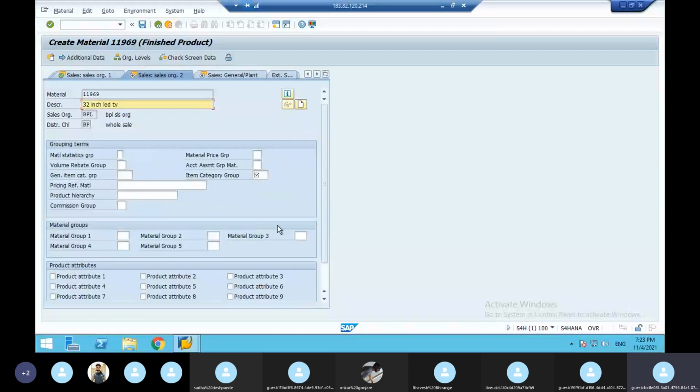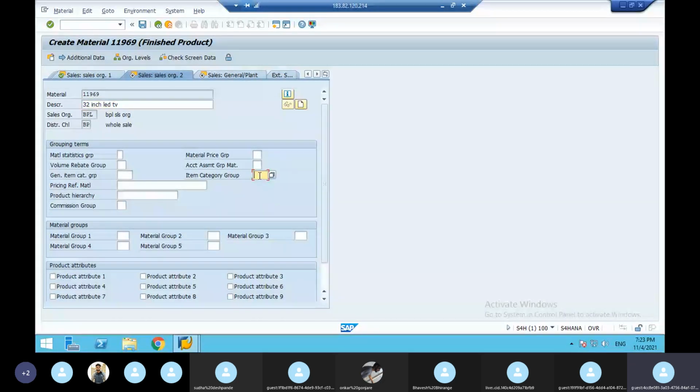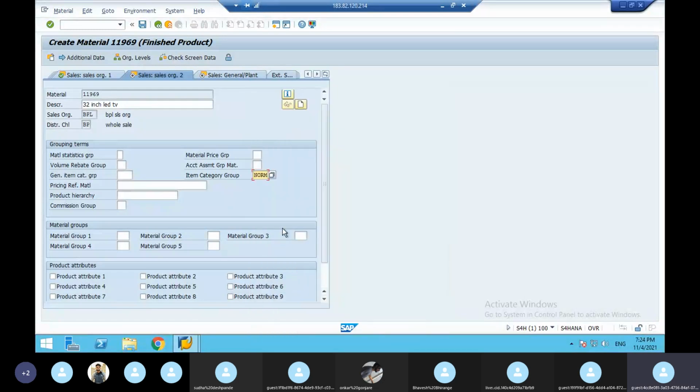Next, sales organization 2. So again you click here, go to sales organization 2. Here you have to give the item category group NORM. What is that item category group? This is maintained by other people. It is not our job, but you should know some of the things for our SD. Norm means it is a standard item. Standard item means finished goods. It is relevant for order, relevant for delivery, relevant for billing, relevant for pricing. So once you give this, that's all.